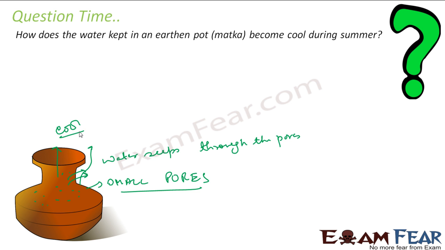Correct? Since there are water molecules here, they have to evaporate. So it will take heat from the water inside the pot. Okay, so the water inside the pot will give heat to the water on the surface of this earthen pot, and thus the water inside the pot will become cooler. Okay.